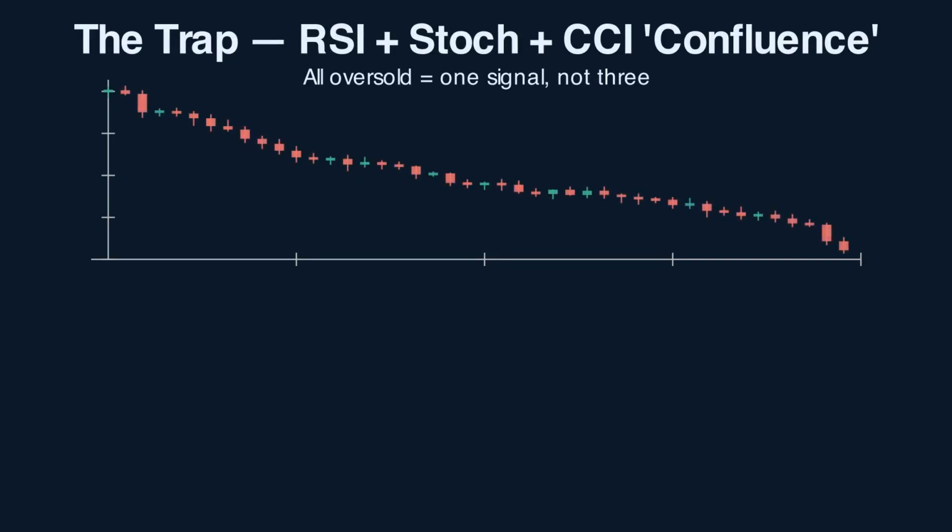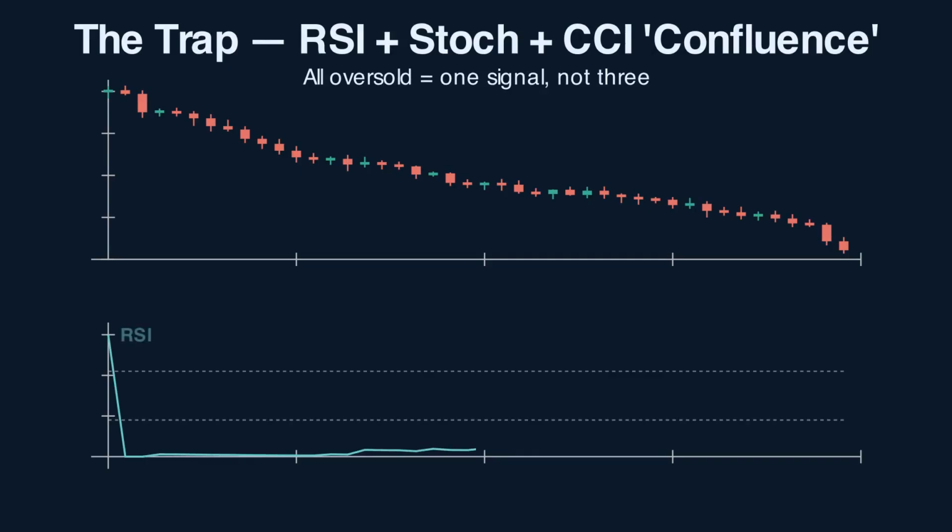RSI drops to 25, oversold. Stochastic drops to 15, oversold. CCI drops to -200, oversold. Four indicators agreeing, a trader takes the long expecting reversal. Price continues lower. The confluence was an illusion.